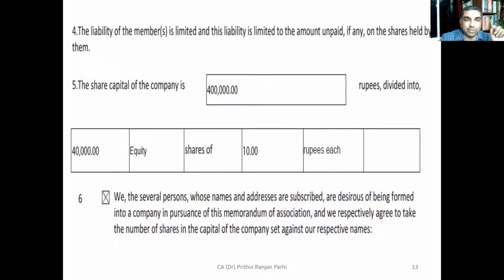That means you have to state the total share capital, for example 4 lakh rupees divided into 40,000 equity shares of 10 each. So this 4 lakh has been divided into 40,000 equity shares, each share valued at rupees 10. Did you understand?